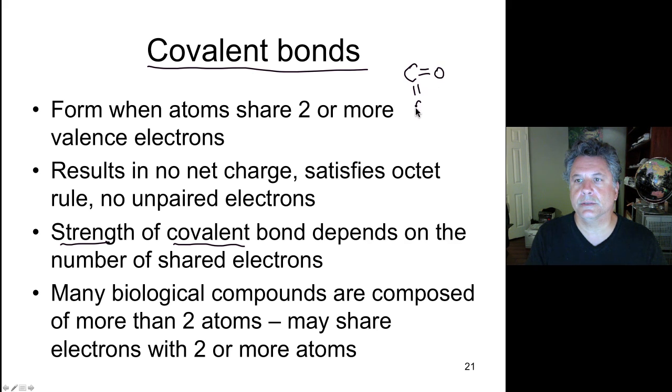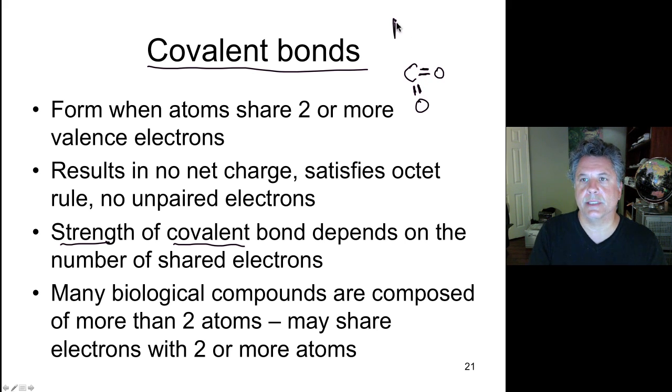I've already mentioned that CO2 has 2 double bonds in it. And those double bonds are stronger than a single bond would be because there are 2 shared electrons between the 2 atoms here and 2 there. So 2 pairs of shared electrons in a double bond, each single bond being 1 pair of shared electrons. A double bond is much stronger than a single bond.